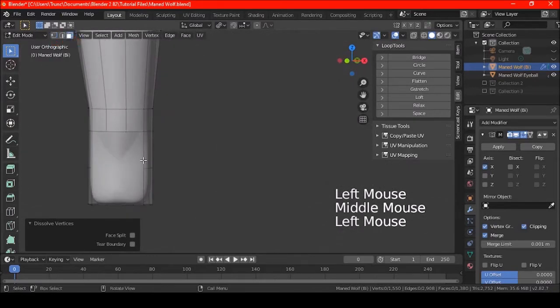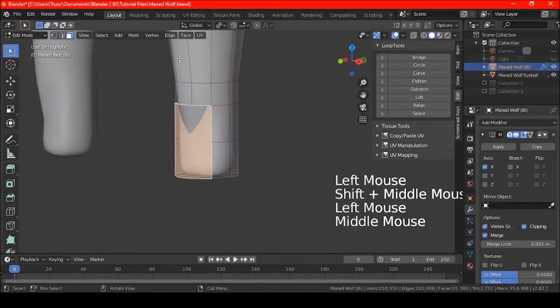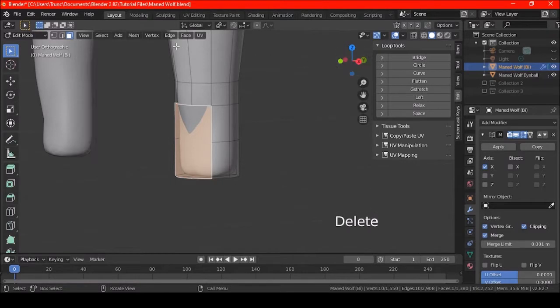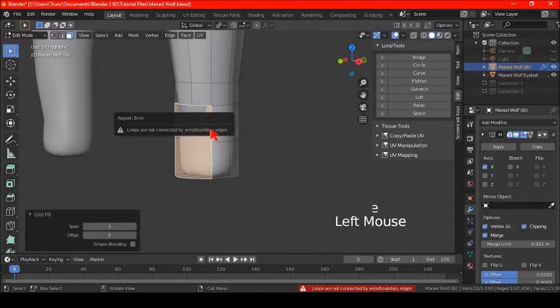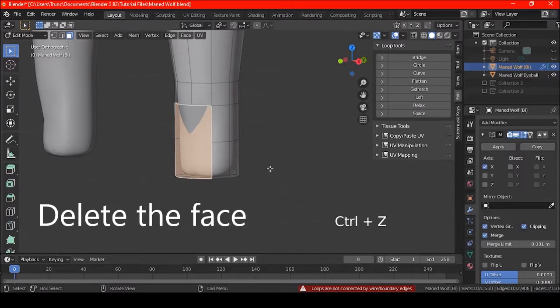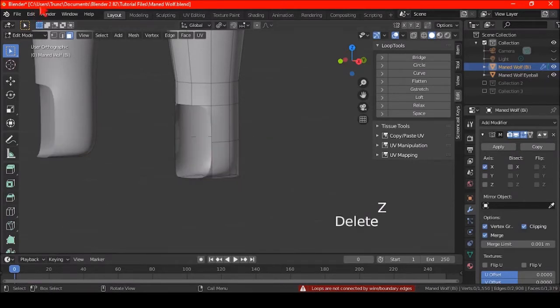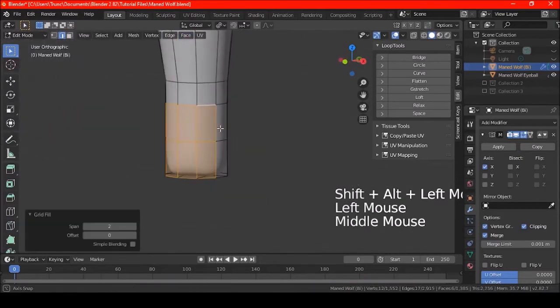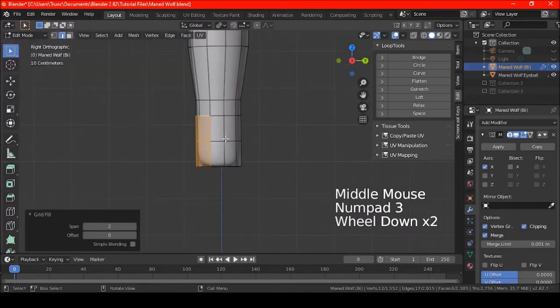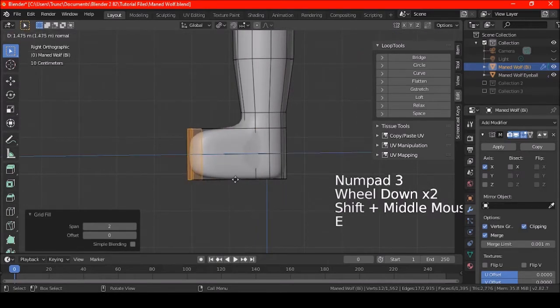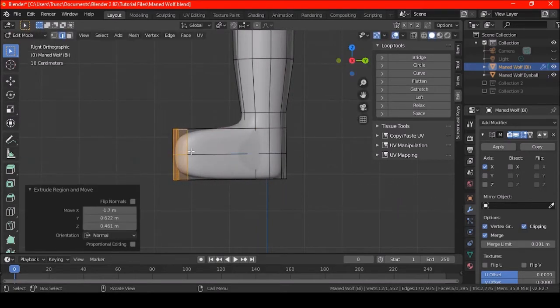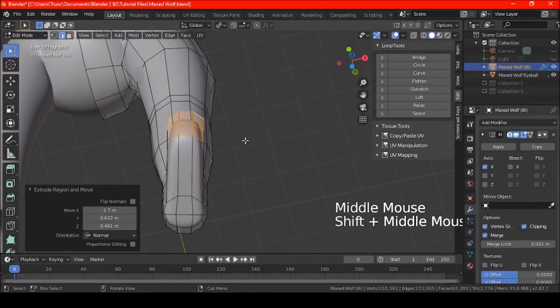Now, same thing is that I'm actually going to do his face. Or can I do this? Nope, can't do that. I have to get the face first. So, let's do that. And now I should do it like that. Okay, so now let's do that again, and extrude out. Okay, it's a lot better.